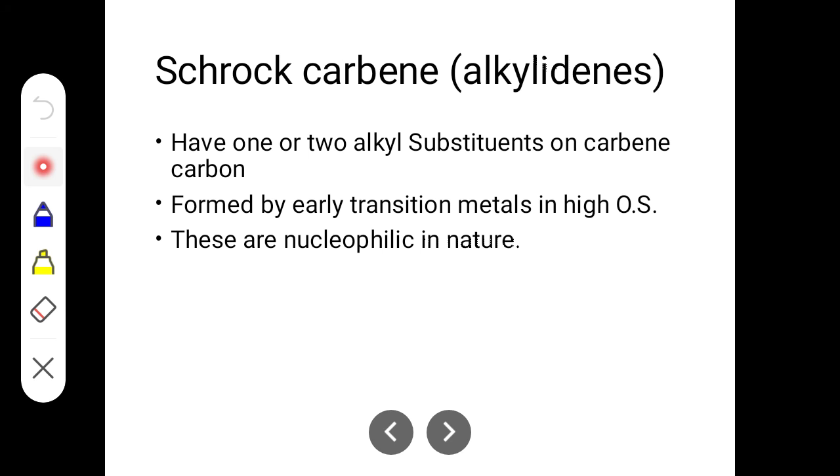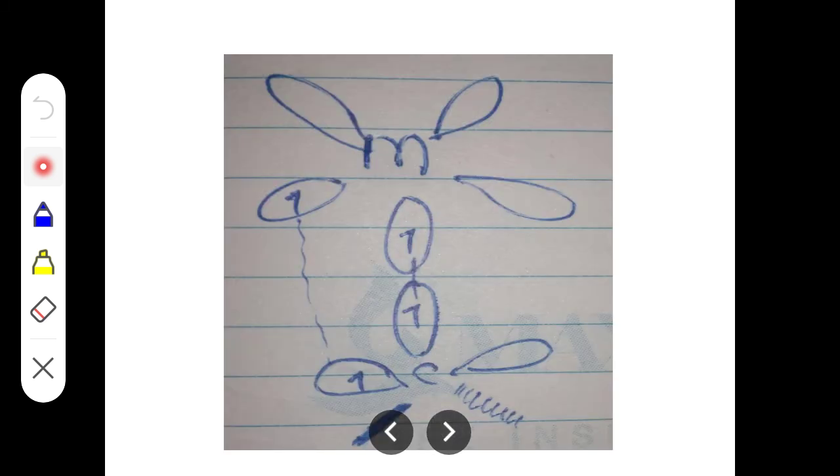Okay, and these are nucleophilic in nature, as I already said. Here I have given a picture of Stokes carbene. Here you can see this is Stokes carbene having electron in an unpaired condition, and here metal is having a d orbital, right? These are all d orbital that is present on a metal, and here also the electrons are present in unpaired condition. Okay, and what happens is that there will be an interaction between this orbital and this orbital and this orbital and this orbital, so that what happens is that there will be a formation of covalent bond between this, okay, metal and the carbon.